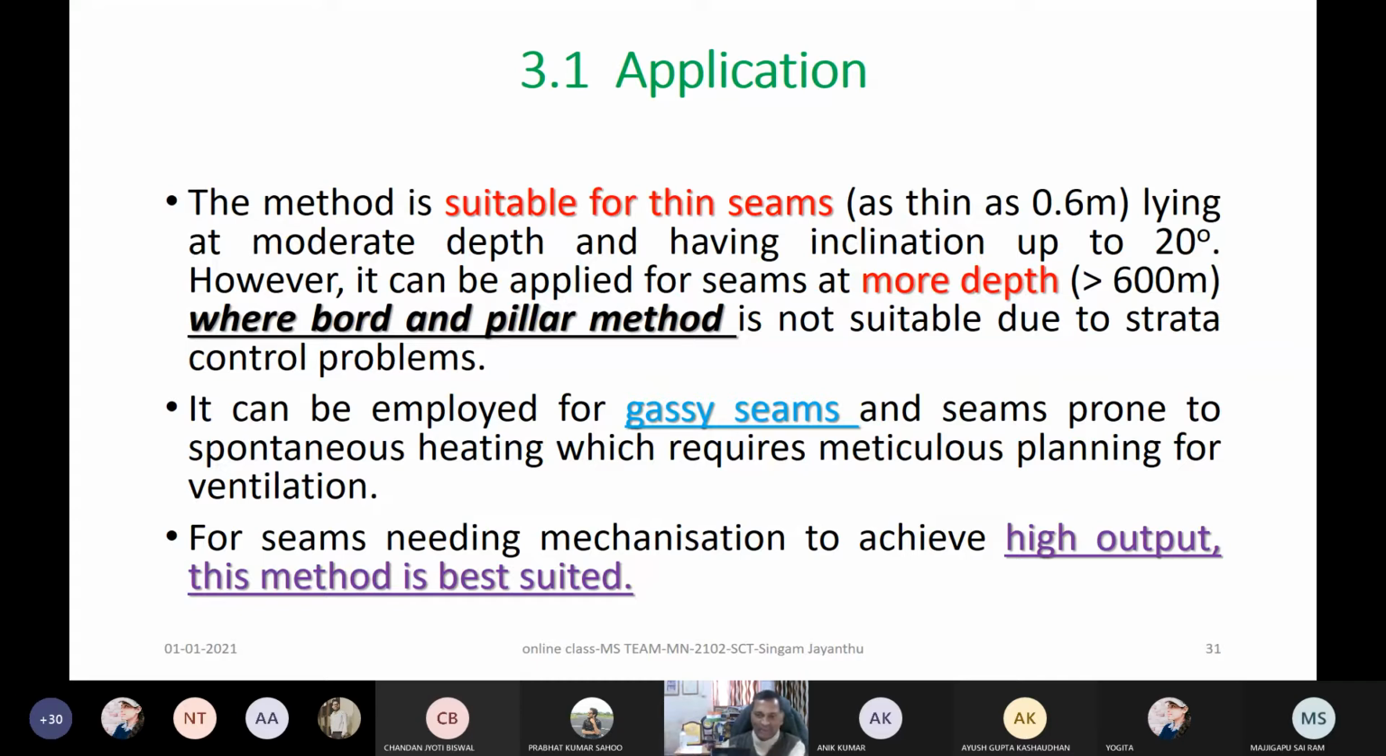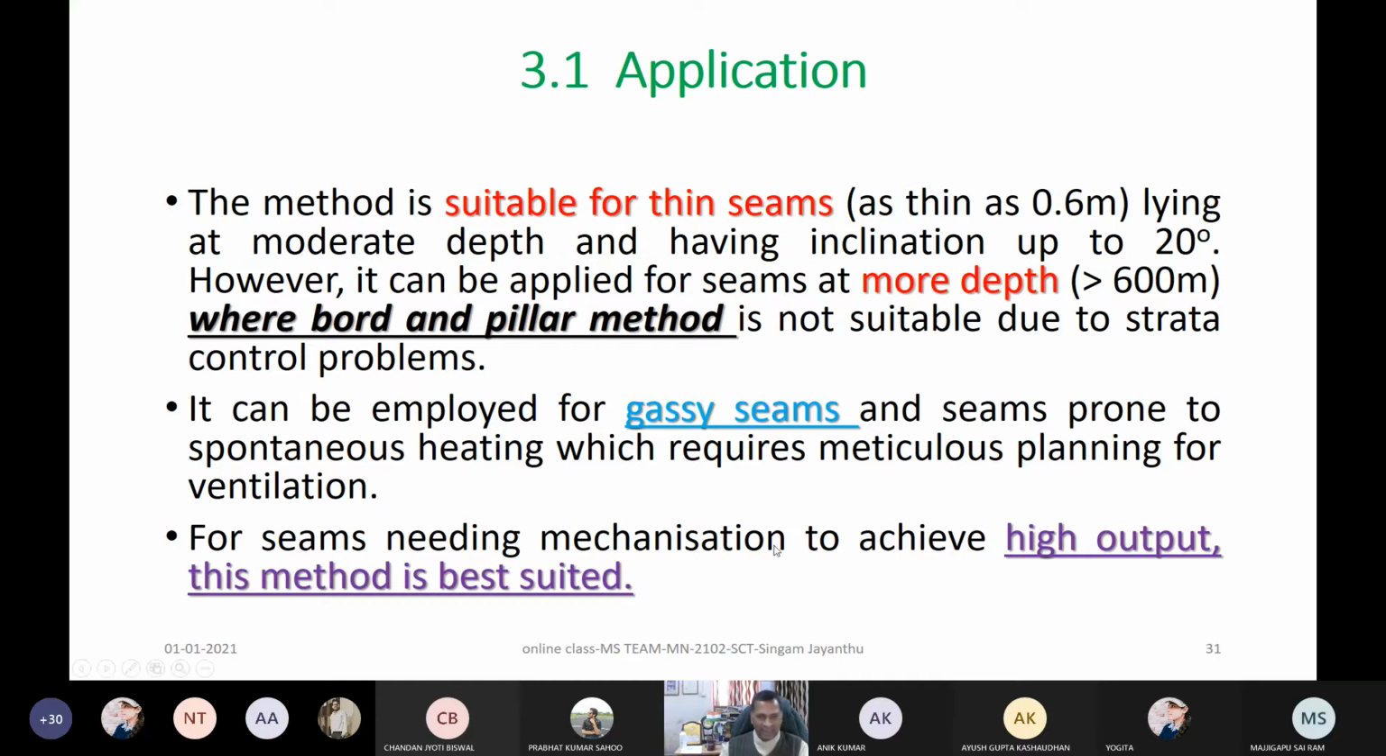Long wall means it can be 2 kilometers, 1 kilometer long, with a gate road, and this is the only opening, and the other things are solid. So that's why there are fewer data control problems, very simple to understand. It can be employed even in gaseous seams with meticulous planning for ventilation. And that is very difficult in board and pillar, where even if you plan with any type of ventilation, there will be a lot of leakages, right?